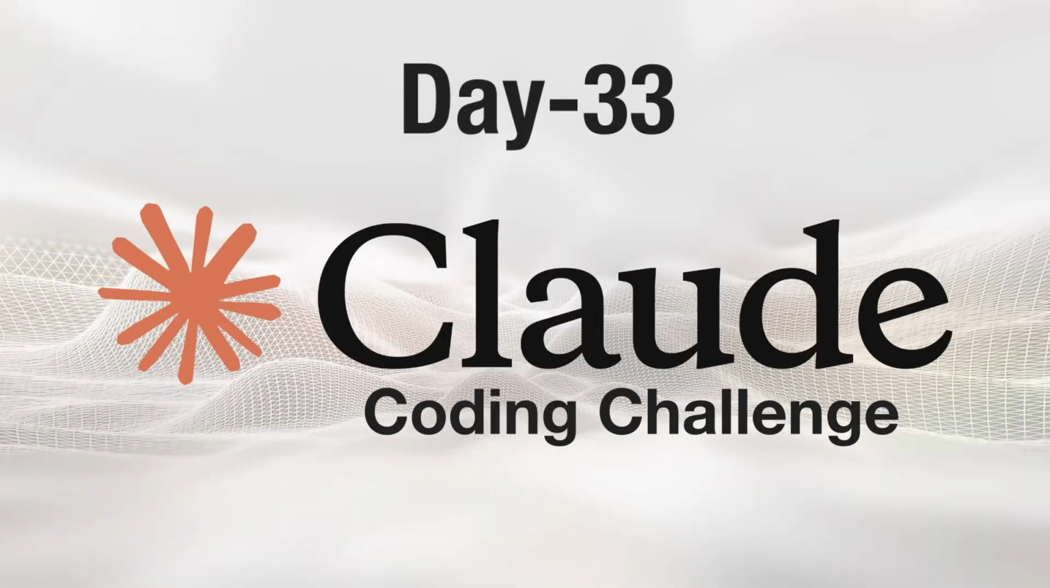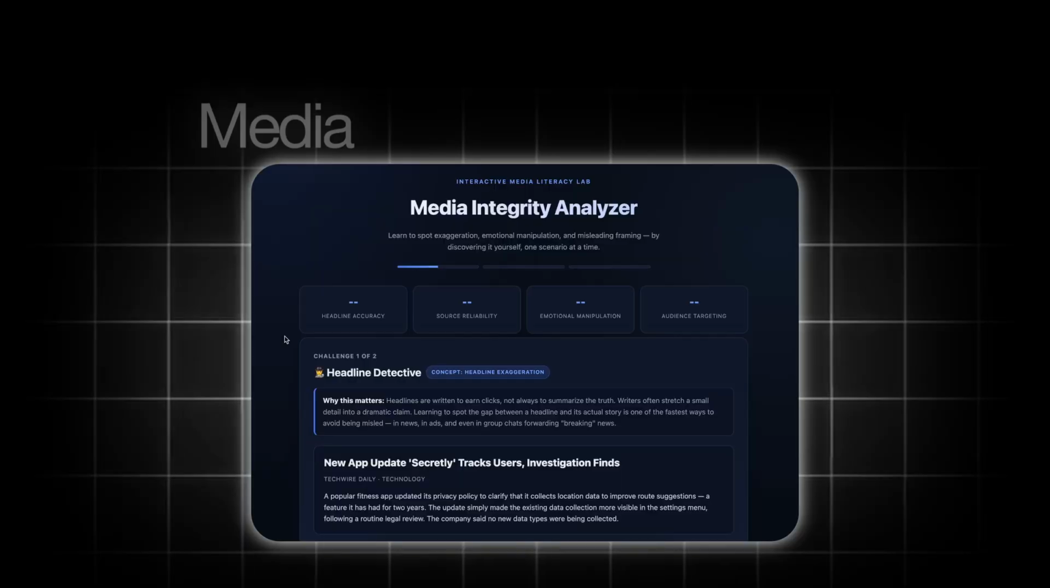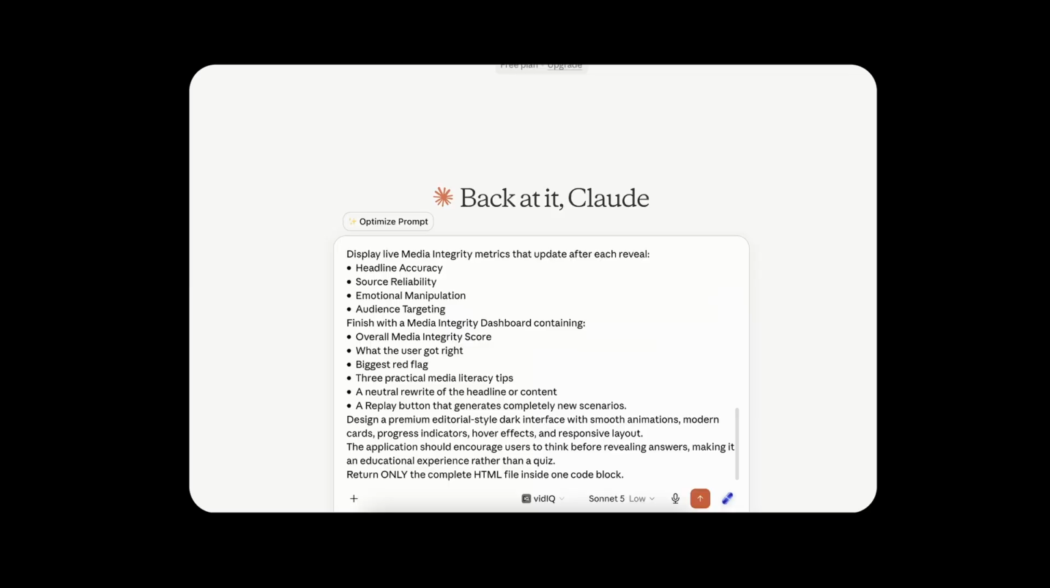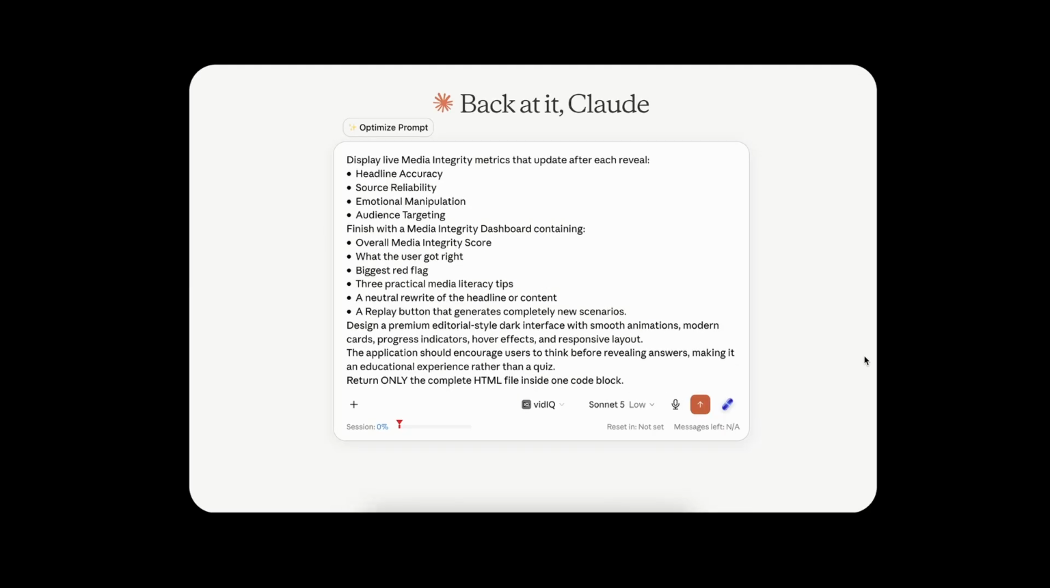Welcome to day 33 of the Claude Coding Challenge. Today, we're building a media integrity analyzer that teaches media literacy through hands-on discovery. I started by copying and pasting this prompt into Claude.